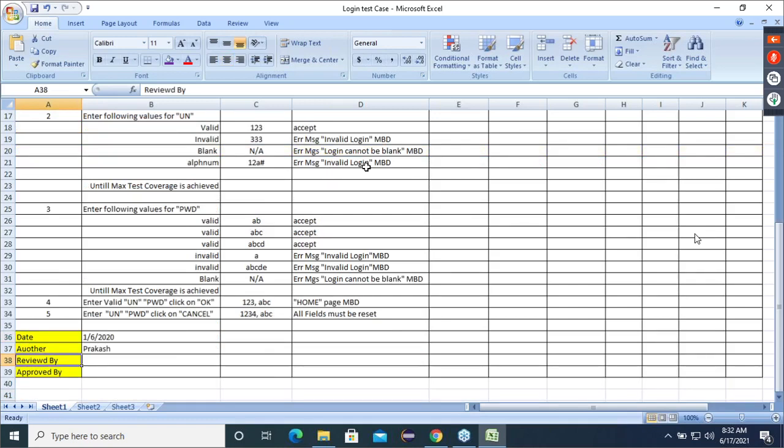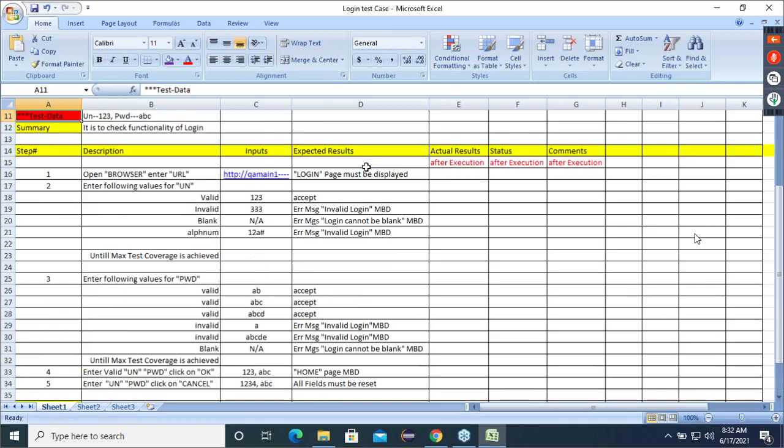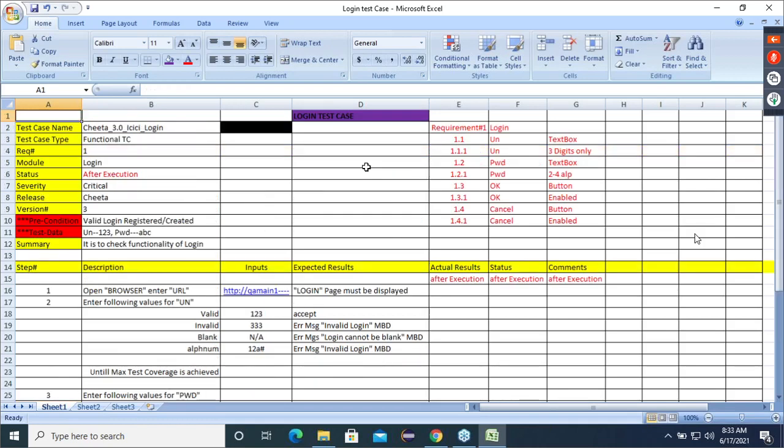Like this, guys, for every module we write one separate test case. For every sub module, we are going to write one test case. Suppose loan, we have a personal loan, we have a home loan, we have a marriage loan. For every sub module, we are going to write separate test cases.